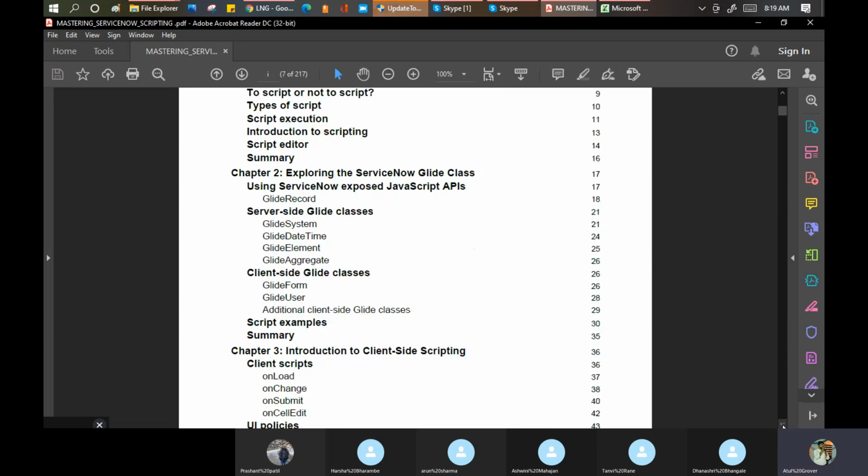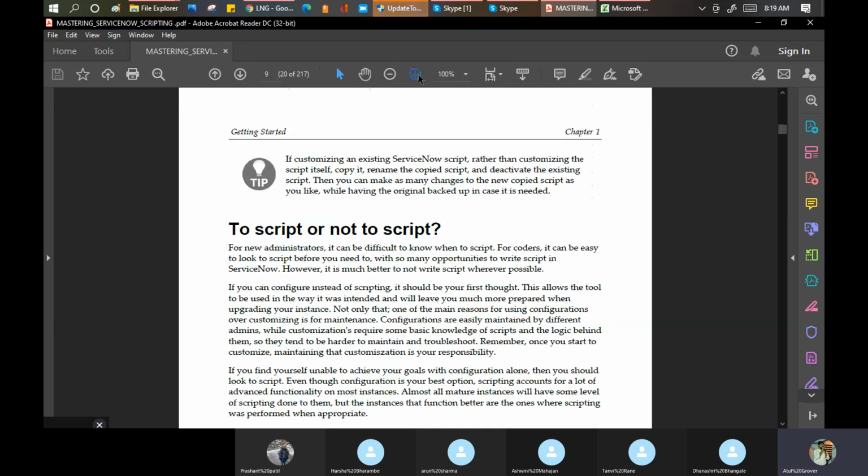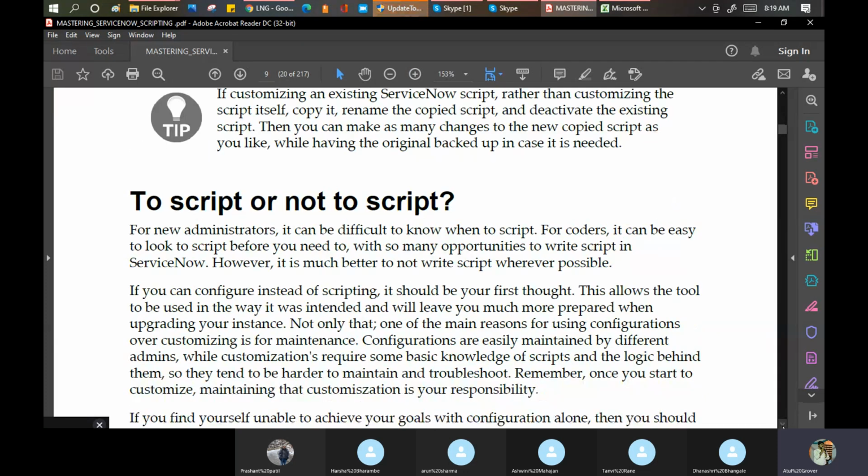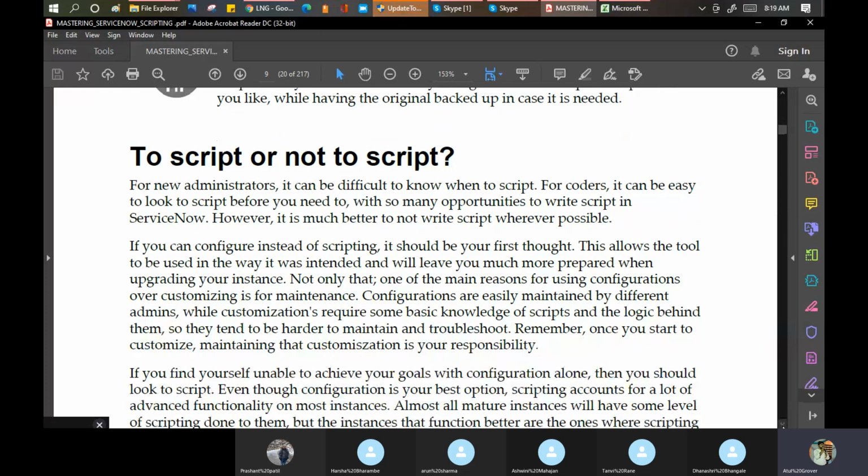Review the table of contents. Script or not script, page number 9. What this particular writer says is: to script or not to script. He says you have to decide where you should write the script and where you should not write the script.